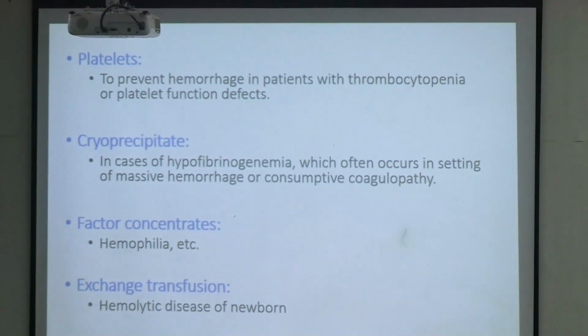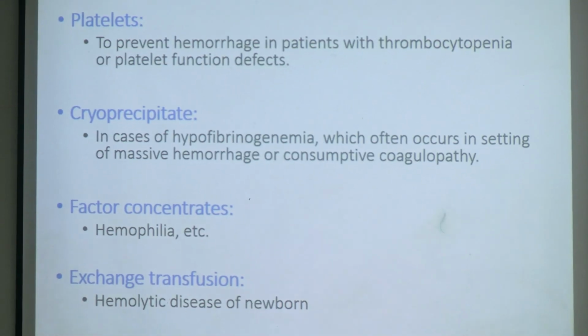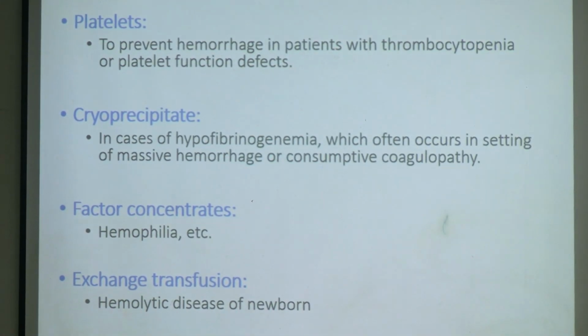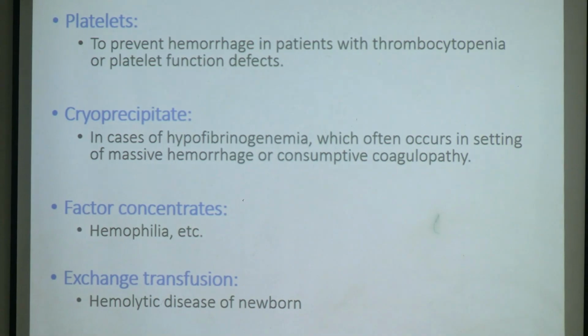Platelets. Wherever there is thrombocytopenia or platelet function defects, we prefer to transfuse platelets. Cryoprecipitate and factor concentrates. In conditions where clotting factors are less or deficient, these things are used. And exchange transfusion. This is a transfusion modality used in hemolytic disease of the newborn. One condition that I have already studied where HDN occurs is in Rh incompatibility.